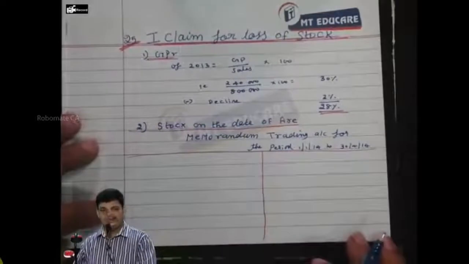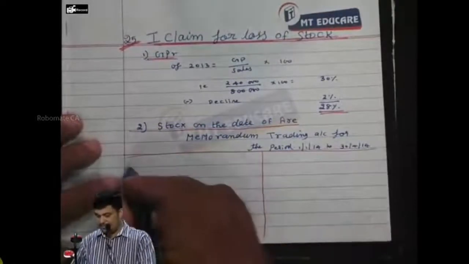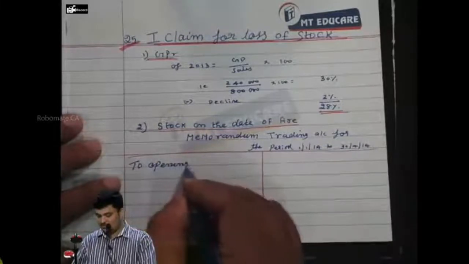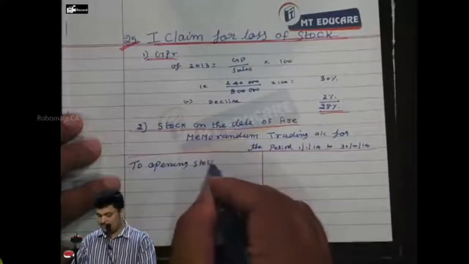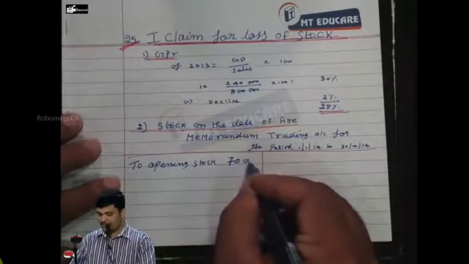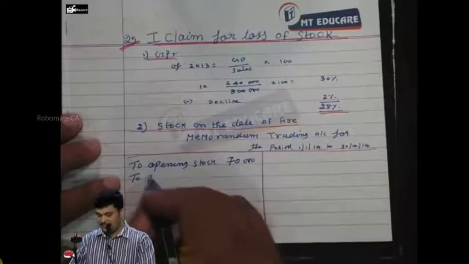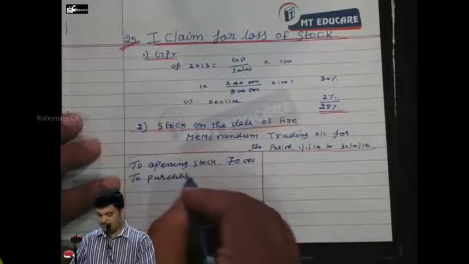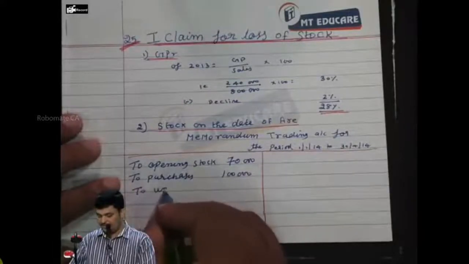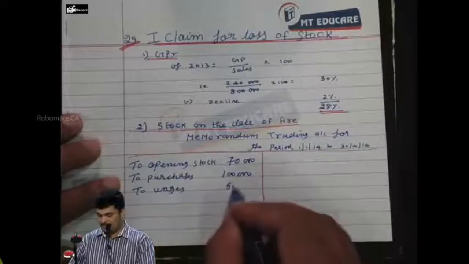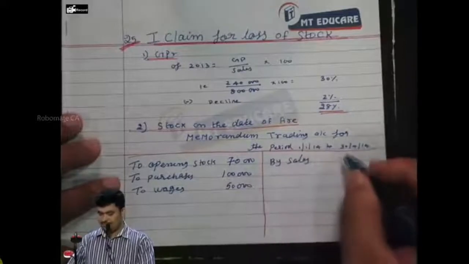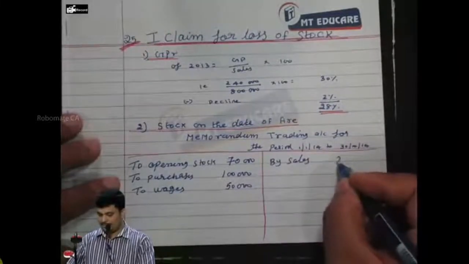Now stock on the date of fire. We have opening stock. To opening stock, how much? 70,000. To purchases, 1 lakh. To wages, 50,000. By sales, 2 lakh.